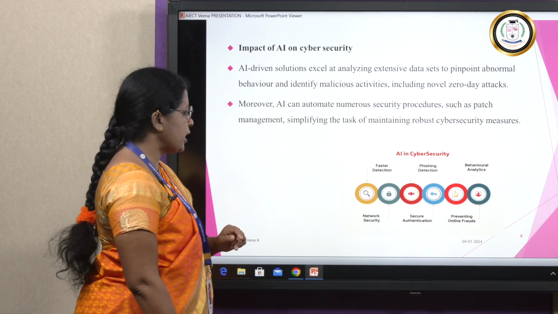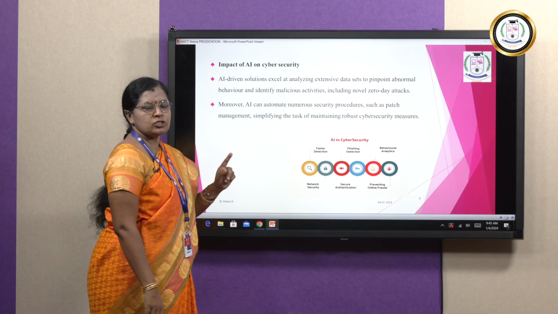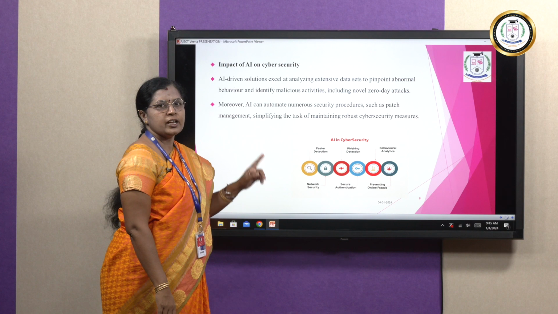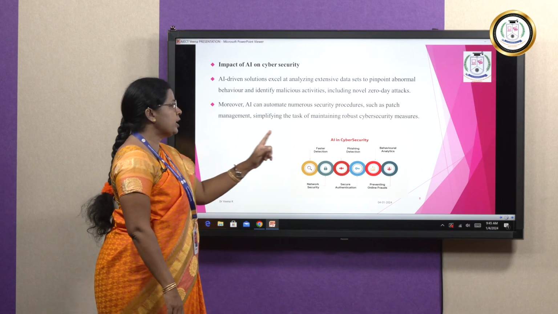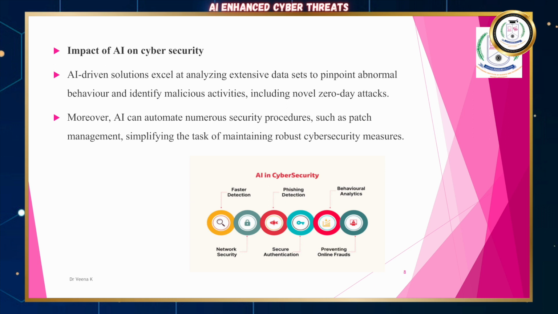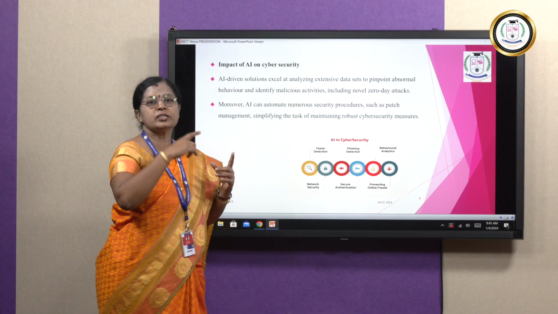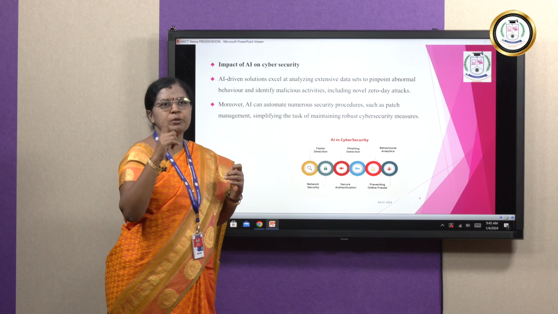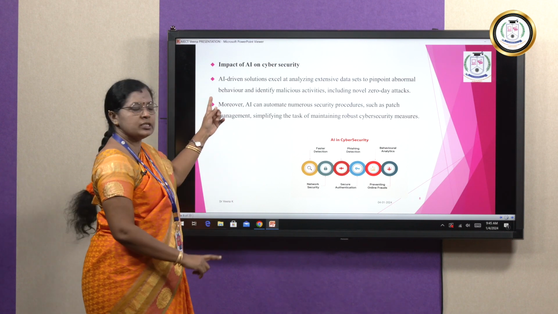In this diagram, you see faster detection, which can be done using AI. Phishing detection can be done using AI. Behavioral analysis can be done using AI. All these patterns are detected using AI, so that the threat can be prevented, so that the cyber attack can be prevented.